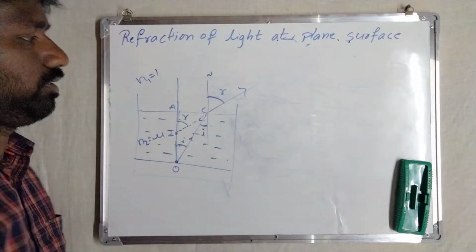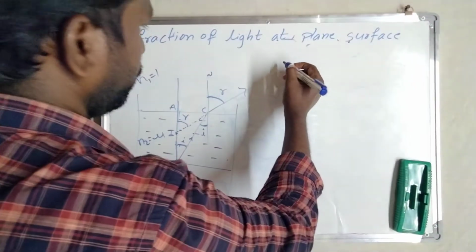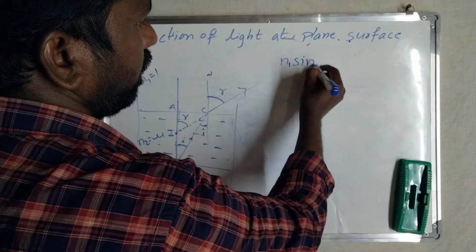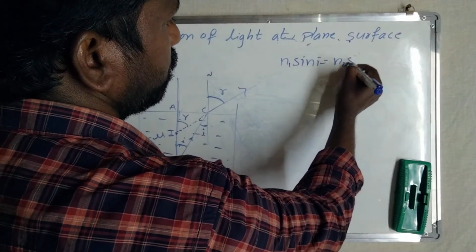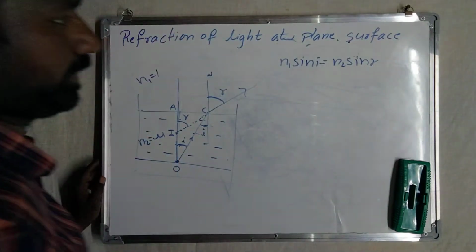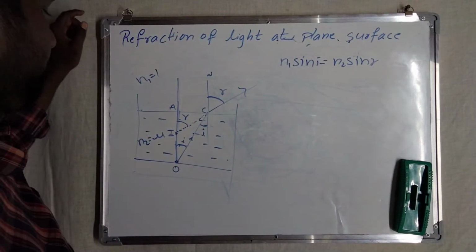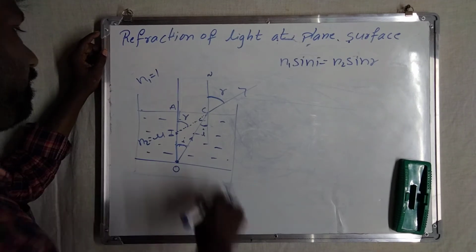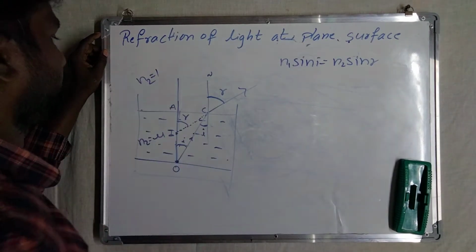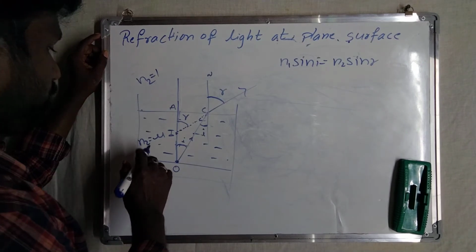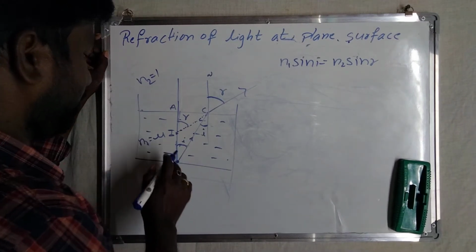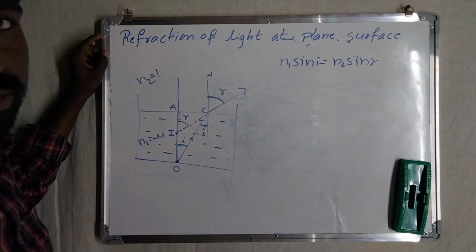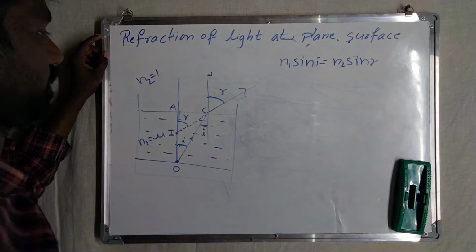Apply Snell's law. We know that Snell's law is n1 sine I equals n2 sine R. n1 is the refractive index of the first medium, n2 is the refractive index of the second medium. Here n2 is equal to 1. Light rays are traveling from denser to rarer, so this is the first medium and this is the second medium.